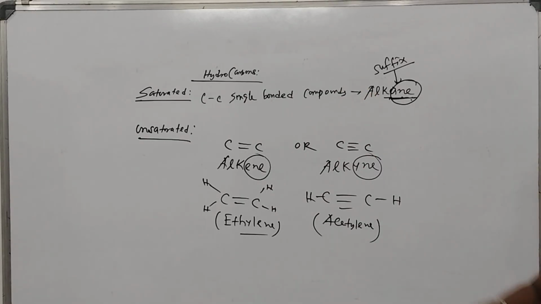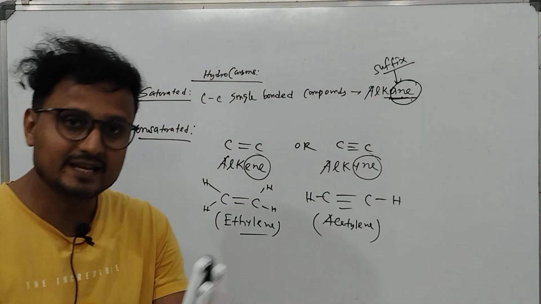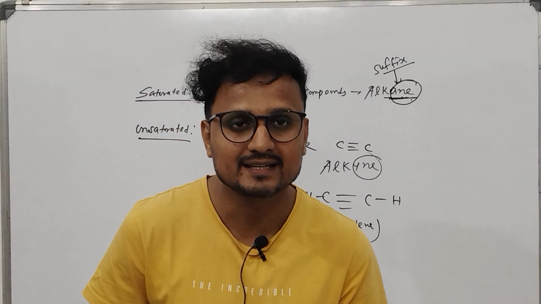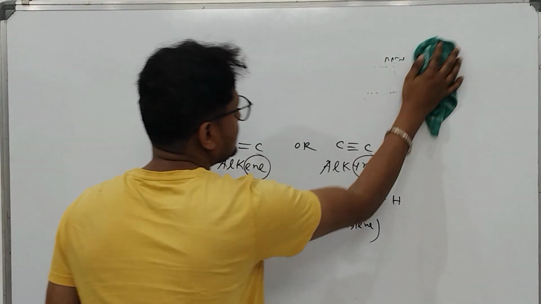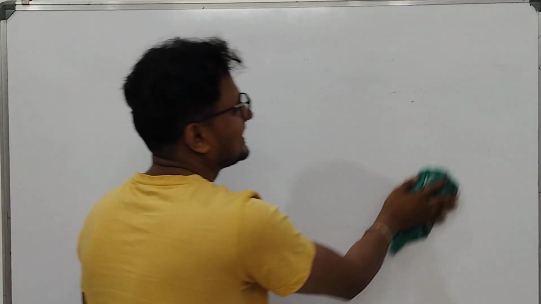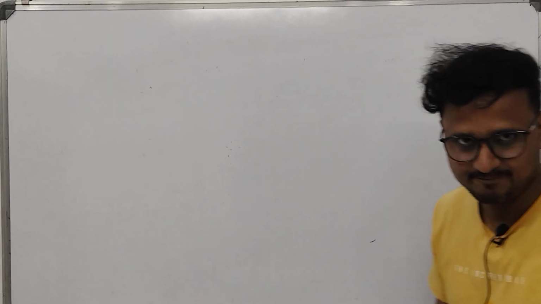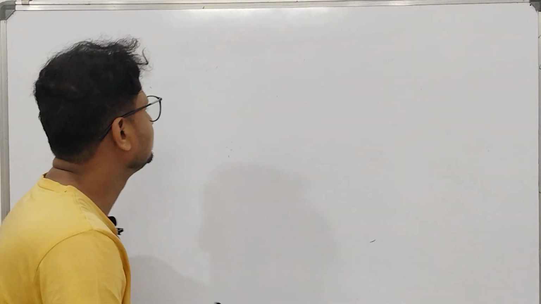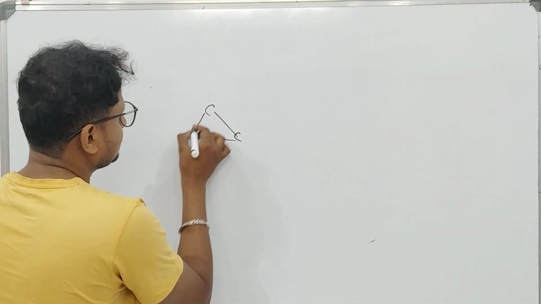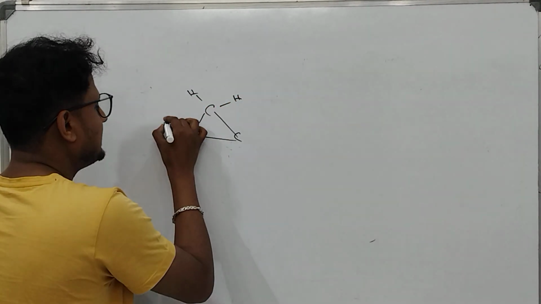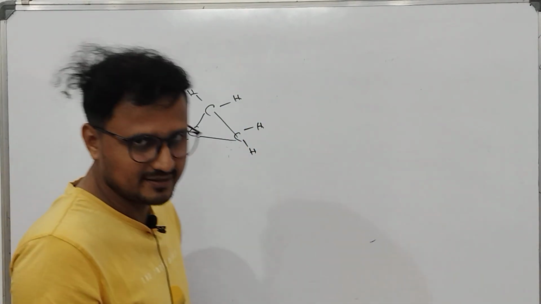Now let me take the other one, the cyclic. The cyclic examples you have seen. Now in the cyclic example, you have seen two parts, alicyclic and aromatic. The alicyclic compounds are again classified as homocyclic and heterocyclic, but that classification I have not written because it is there in class 11. Okay, alicyclic compounds are the cyclic compounds having carbon carbon single bond, double bond or triple bond, but not in a conjugated manner like this.